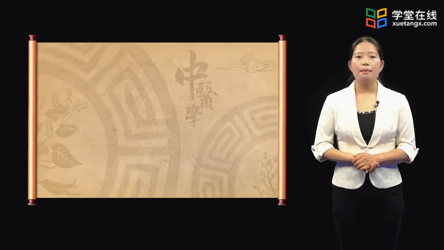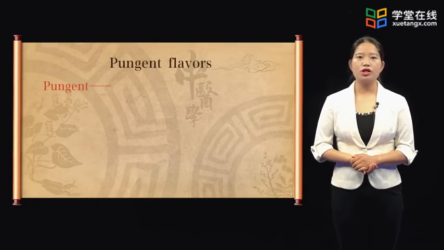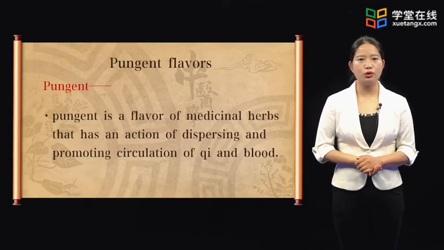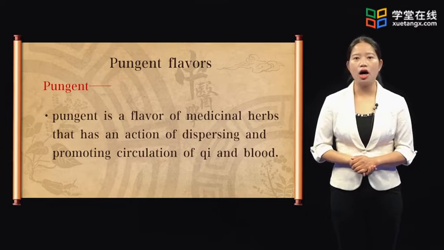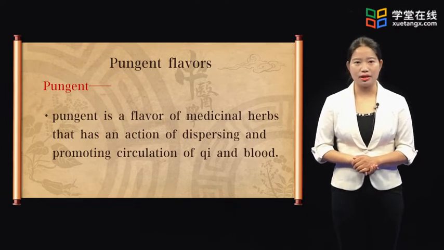Pungent flavor. Pungent is a flavor of medicinal herbs that has an action of dispersing and promoting circulation of qi and blood. Pungent medicinal herbs are generally indicated for exterior syndromes due to invasion of exogenous factors and applied for qi stagnation and blood stasis.